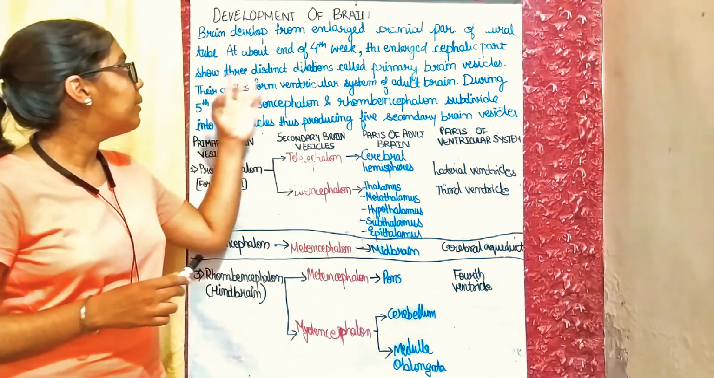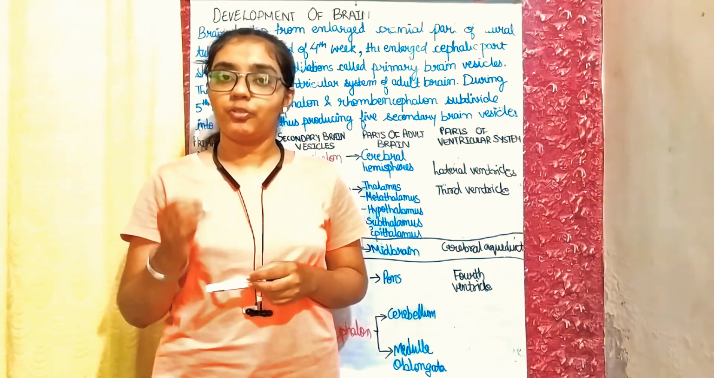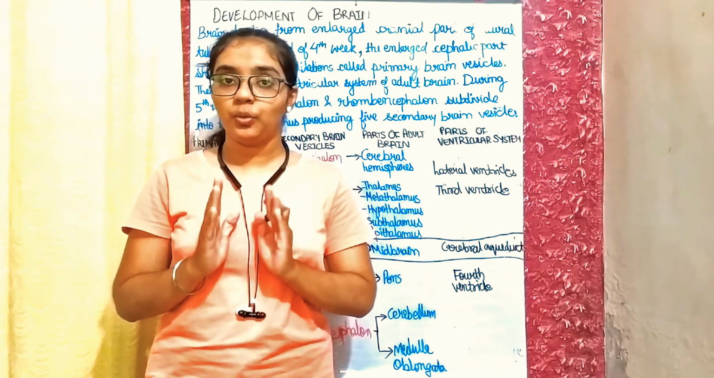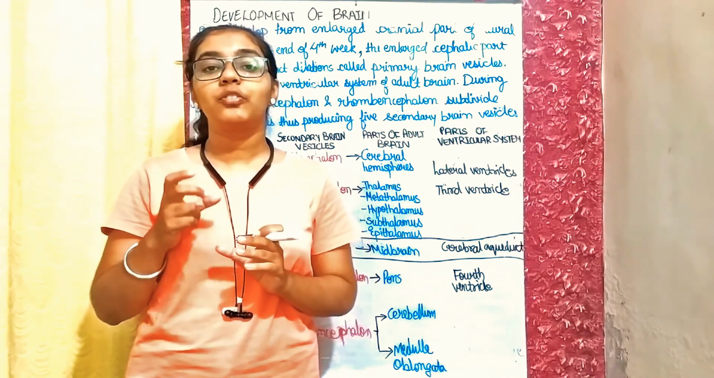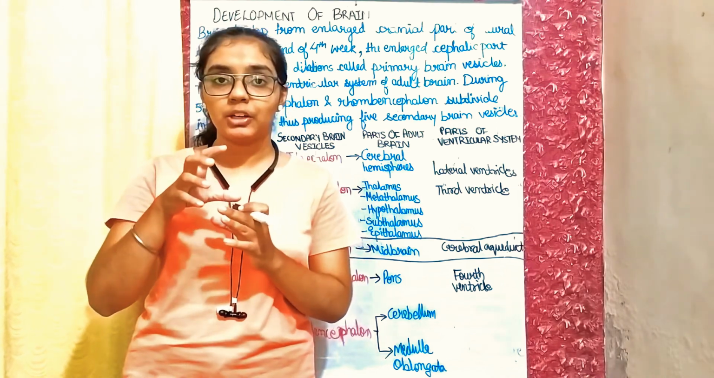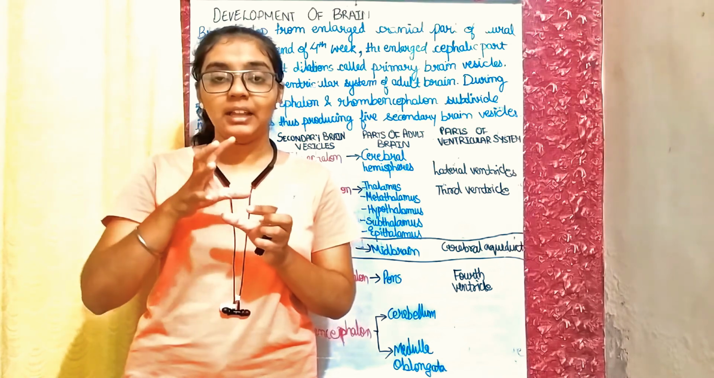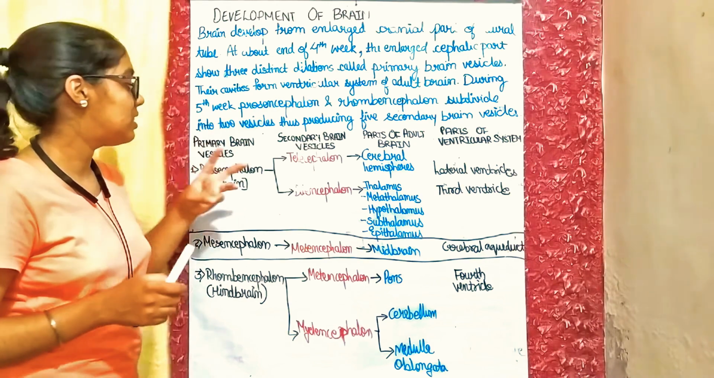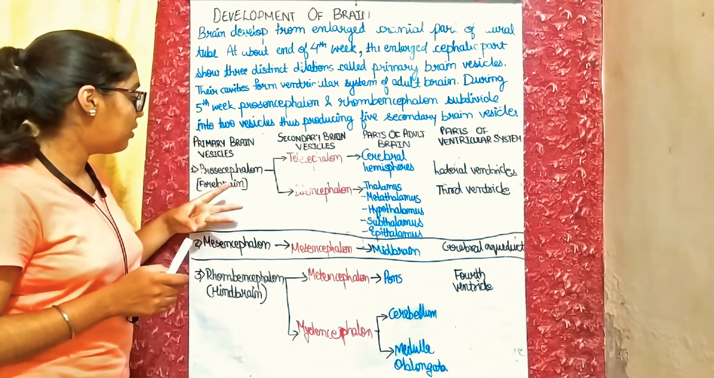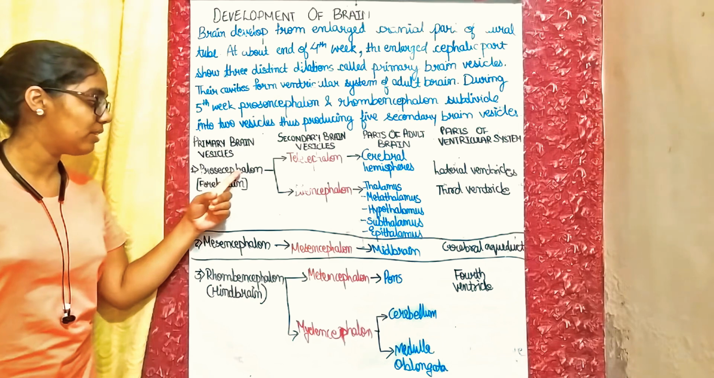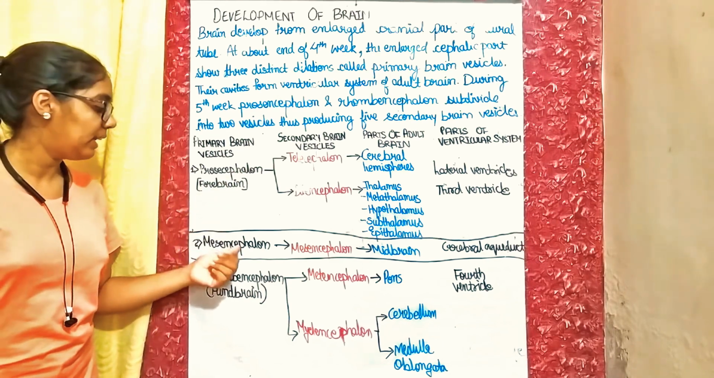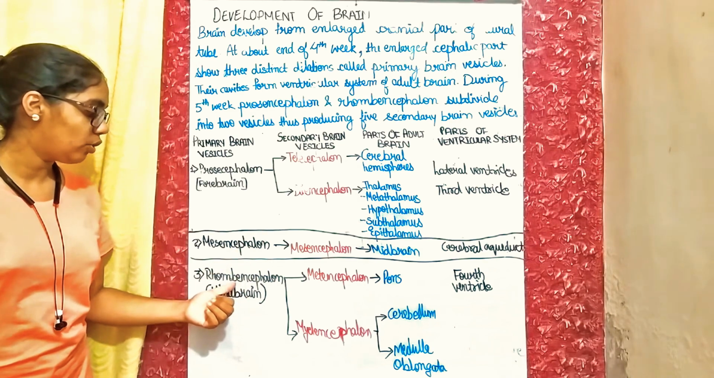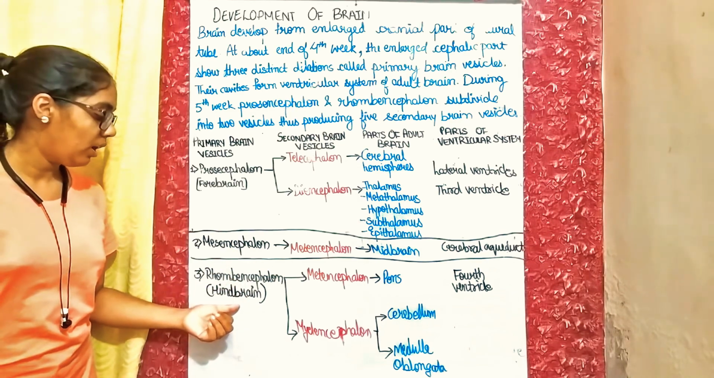In today's video, I am going to teach you about the development of the brain. First of all, as we know, up to the 4th week the neural tube develops. Then at the end of the 4th week, the cephalic part of the neural tube dilates and forms three distinct dilations. The first dilation develops into prosencephalon, that is forebrain. The second dilation becomes mesencephalon, that forms the midbrain, and the third is rhombencephalon, that forms the hindbrain.